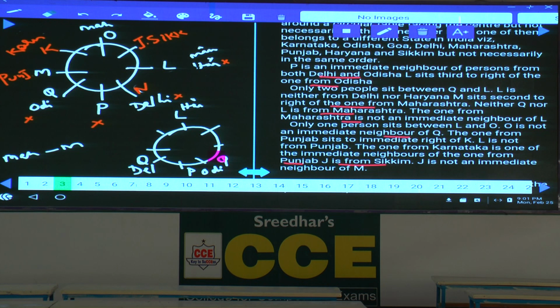Then, this L is neither from Punjab, nor from Maharashtra, nor Haryana. As L is not from Haryana, L is from which place? L is from Goa. This is the only place left over. And then P is from Haryana. Clear now? This is how these 8 persons are seated around this circular table, facing towards the center, and each one of them belongs to a different state. And this is about question numbers 3 to 6.